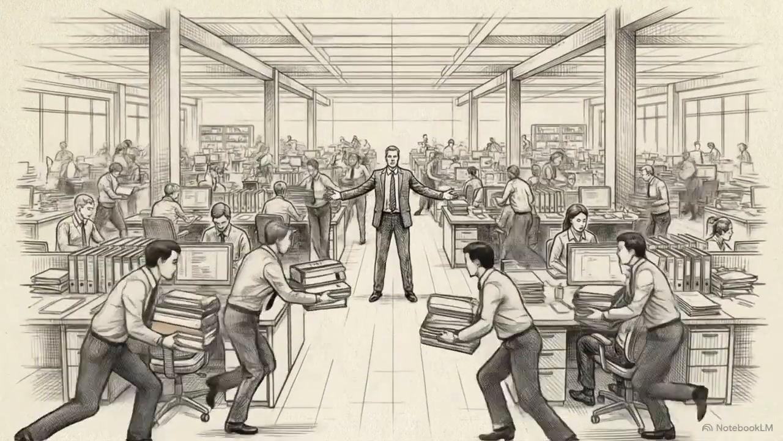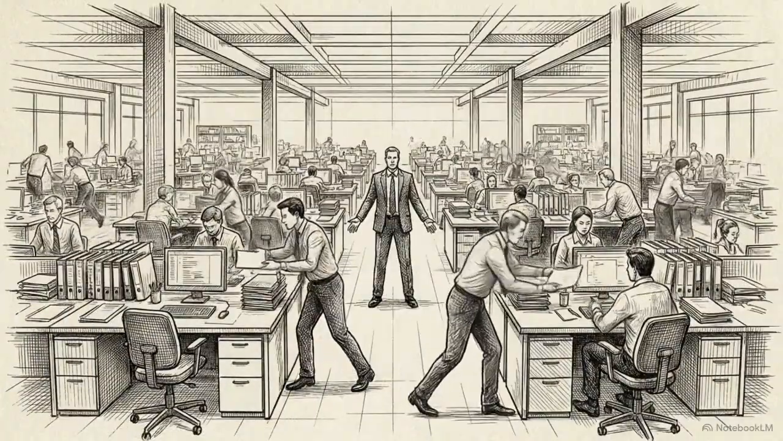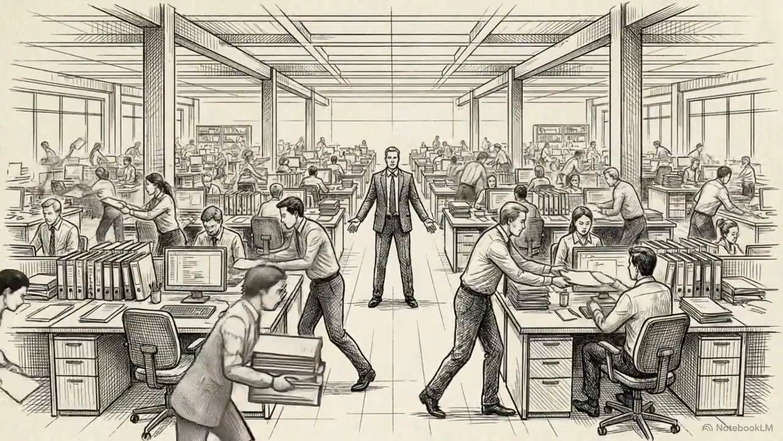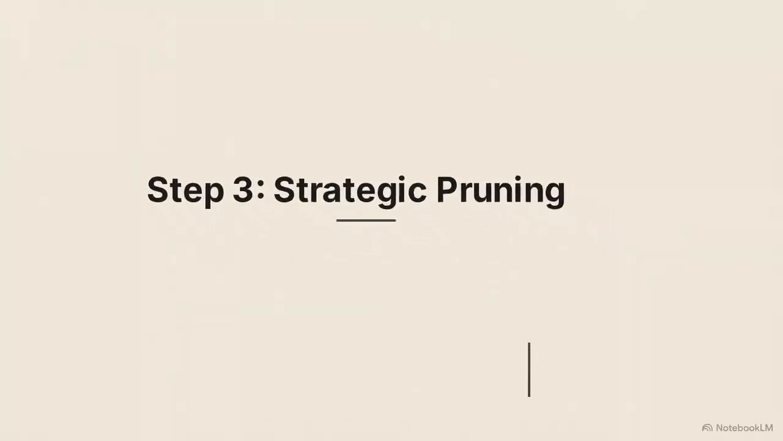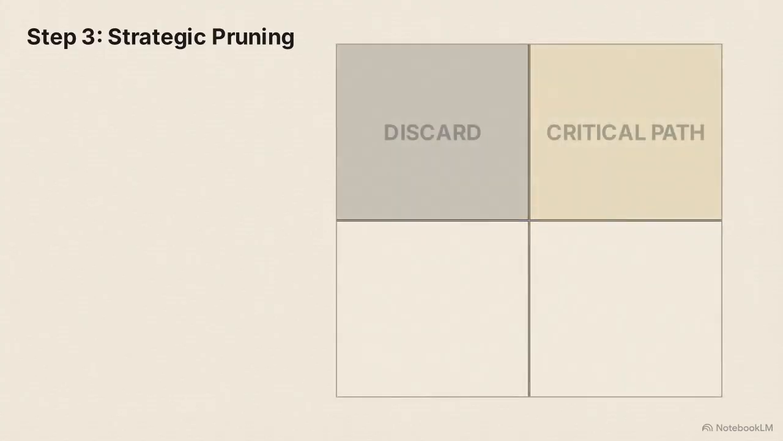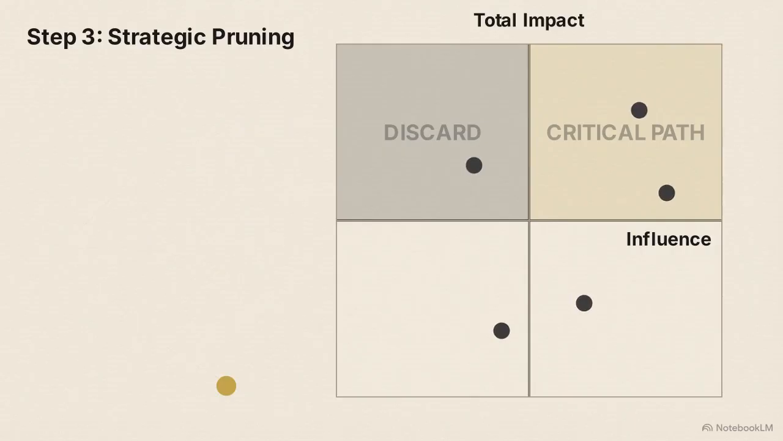Even with a perfectly mapped MECE tree, attempting to analyze and execute on every single branch will paralyze an organization. The third step of problem solving is strategic pruning. We map the tree against a 2x2 matrix. The vertical axis measures a variable's total impact, and the horizontal axis measures our ability to influence it. Every branch on the logic tree is detached and plotted onto this grid based on those two criteria.